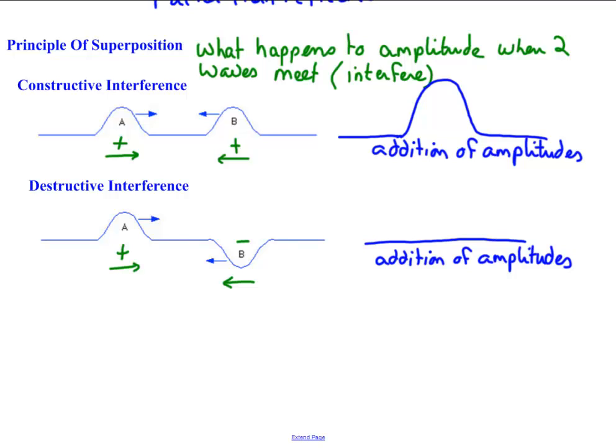Destructive interference means that the net amplitude is smaller than either of the original amplitudes. Constructive interference means that the net amplitude at interference is greater than either of the two original amplitudes.